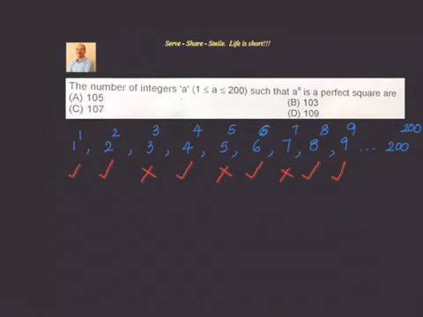We can look at another example. Suppose we look at 6 power 6. How is 6 power 6 a perfect square? 6 power 6 is equal to 6 to the power of 2 into 3. Can I write it as 6 to the power of 3 whole square? Because we know a power mn equals a power m whole to the power of n, or a to the power of n whole to the power of m. So we can see that these are perfect squares.